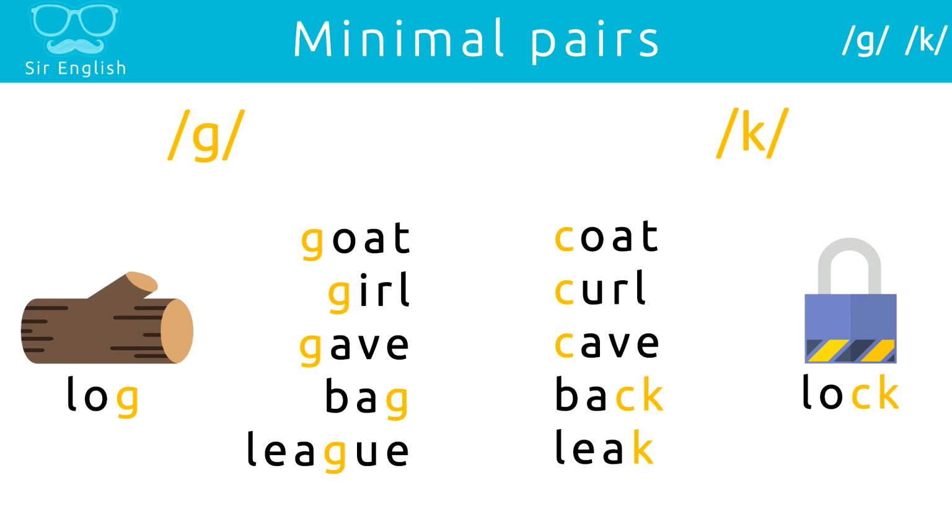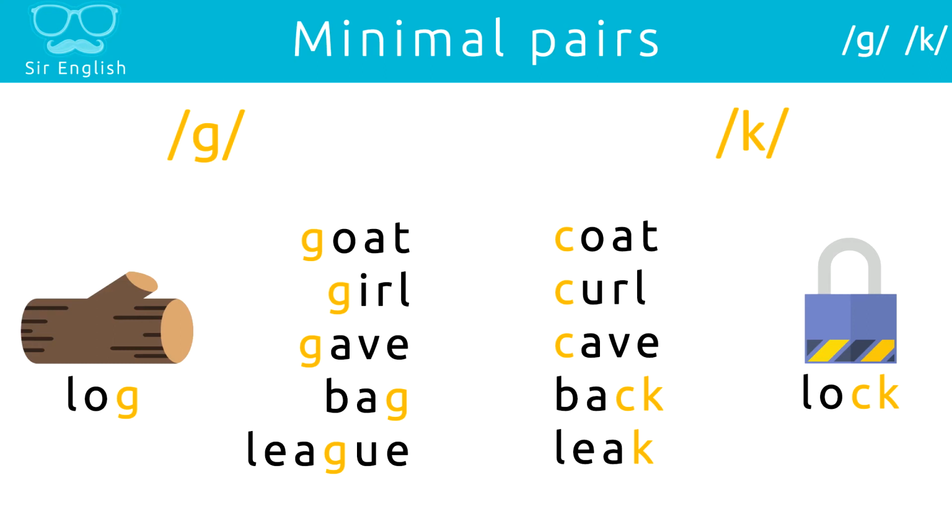Gave, cave. Bag, back. League, leak. Log, lock.